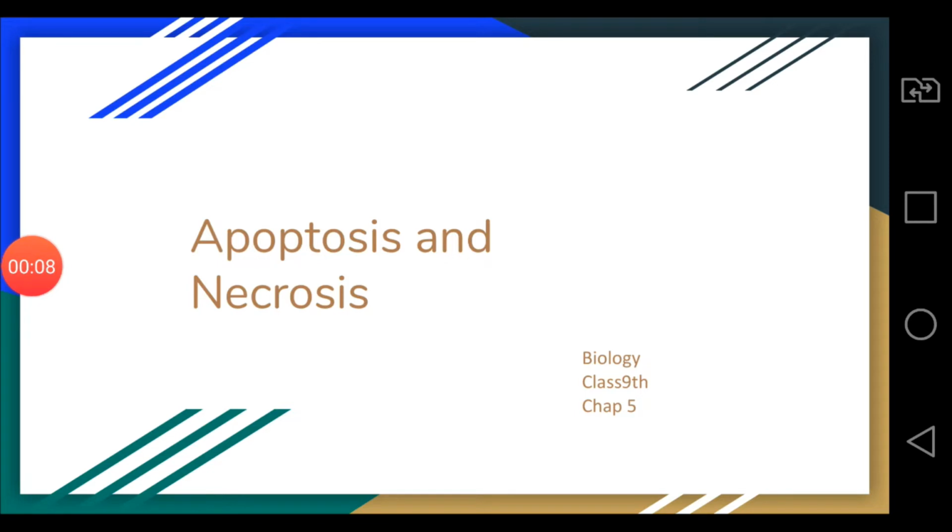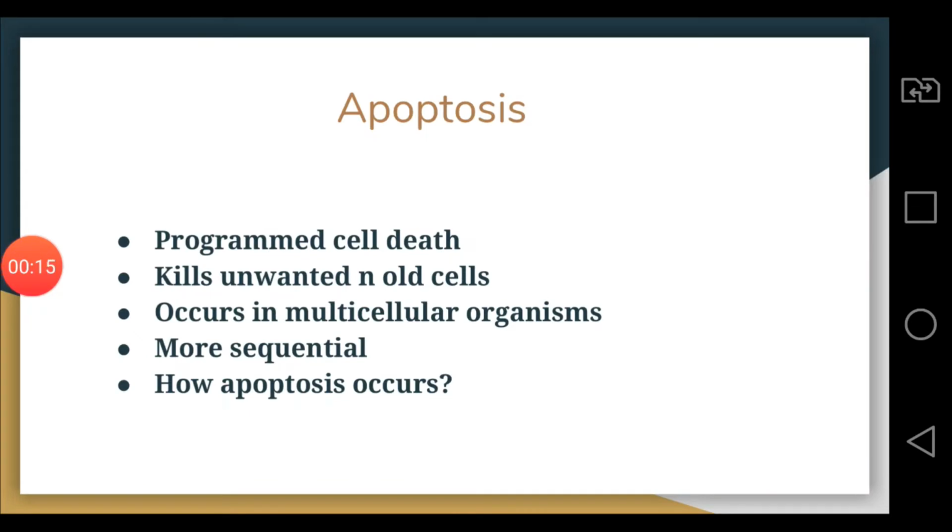It is the last topic for chapter number 5, that is cell cycle. So firstly we will see what is apoptosis. Apoptosis is a type of cell death which occurs to kill all the unwanted, old and destroyed cells. It is actually a programmed cell death, which means that all the events leading to the cell death are programmed. It occurs in multicellular organisms and it is more sequential than necrosis.